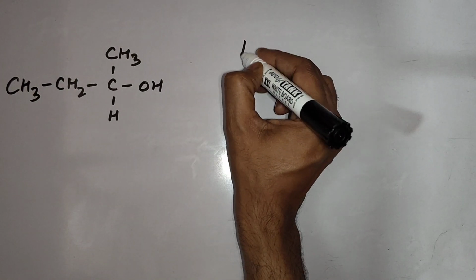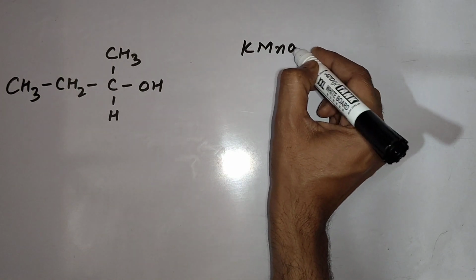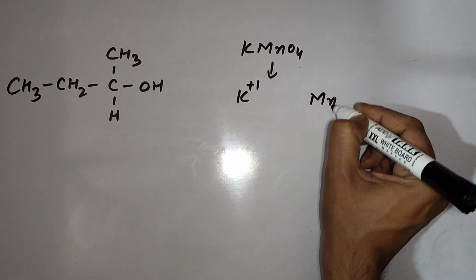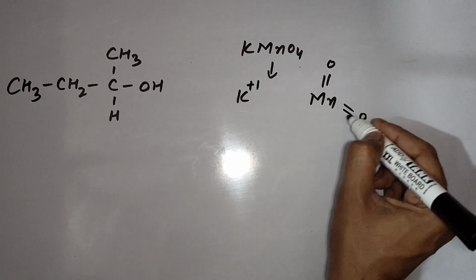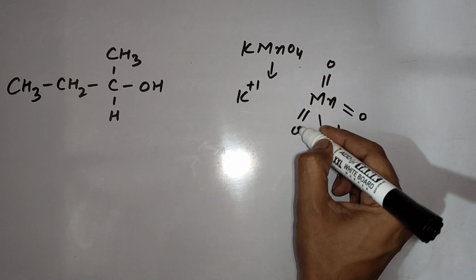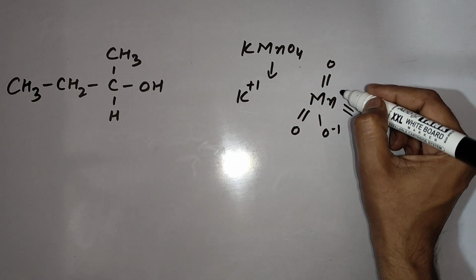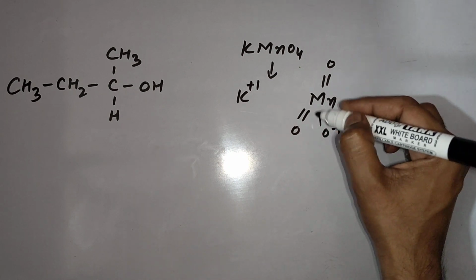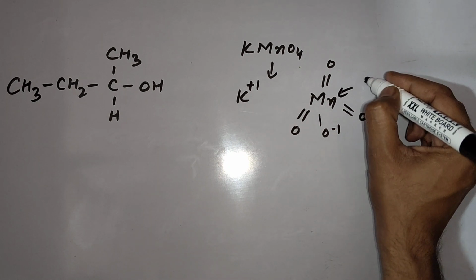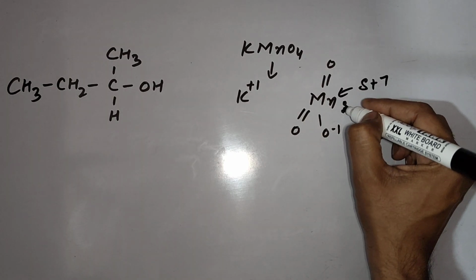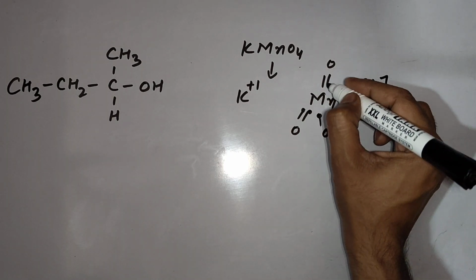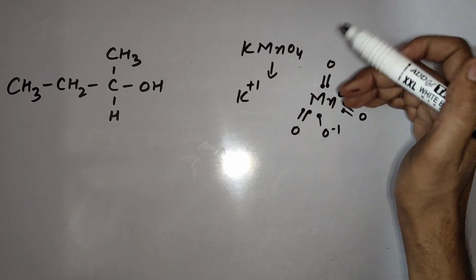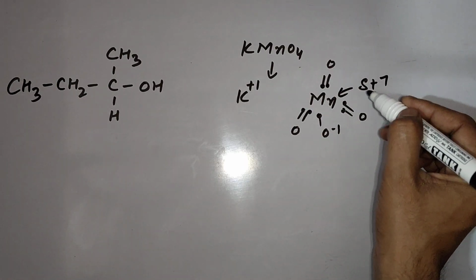This one, KMnO4. Yesterday I also told you how KMnO4 works. It's an ionic compound like this. This Mn, manganese, is tetrahedrally surrounded by 4 oxygens. Charge is +7, because it is sharing 7 electrons with oxygen, which is highly electronegative. So these 7 electrons are going partially toward oxygen. That's why it is carrying +7 charge.